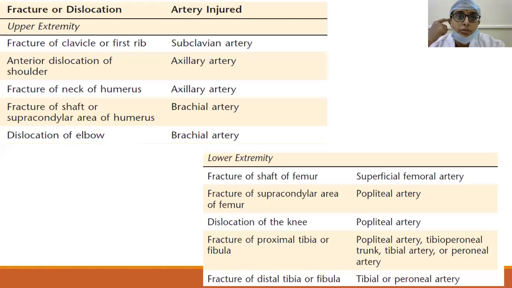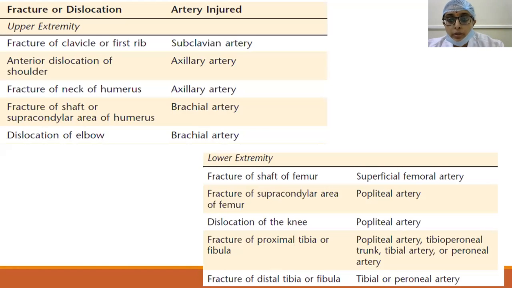And now coming to the different fractures or different injuries and the arteries involved. Coming to the upper extremity, we have fractured clavicle or first rib affecting the subclavian artery, and anterior dislocation of the shoulder and fractured neck of humerus affecting the axillary artery. And the most common, supracondylar fracture of humerus in children, will affect the brachial artery. And then dislocation of elbow may also affect the brachial artery. So these are the most common arteries involved in different fractures and traumatic conditions of the upper limb.